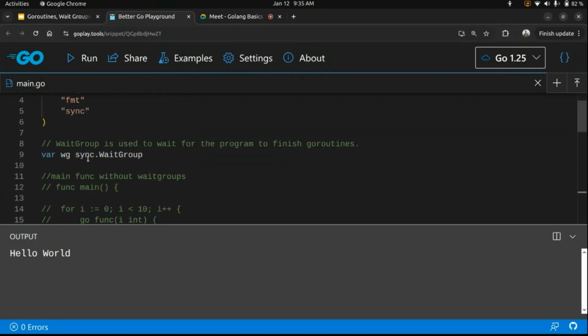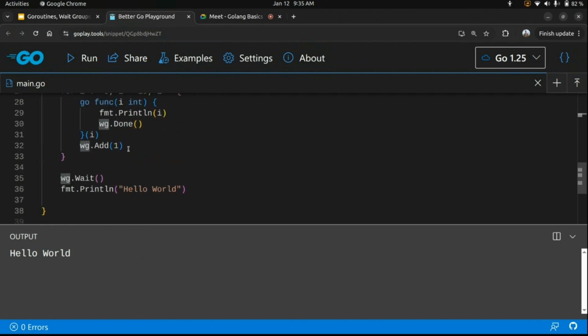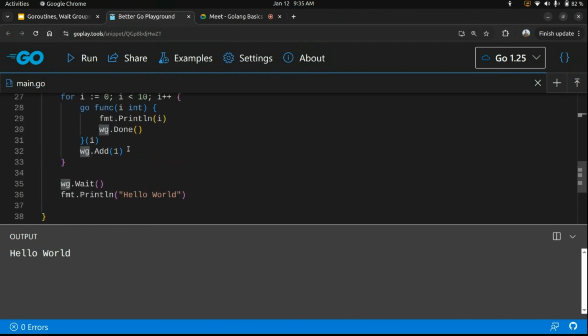This wait group is provided by the package sync. I have just declared a global variable wg of type sync.WaitGroup. In my main function, first I have to increment the counter. Whenever a goroutine is spawned in the for loop, immediately after the goroutine is spawned, I will call wg.Add, and the parameter is the number by which I want to increment the counter. So I'll provide one here. Every time a new goroutine is spawned, we increment the counter by one.